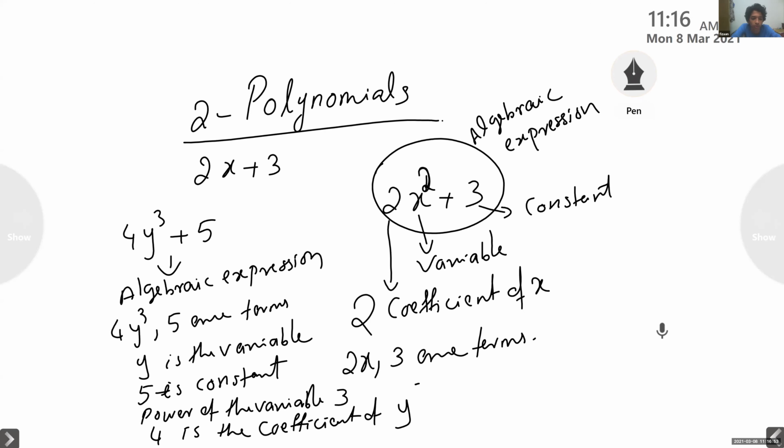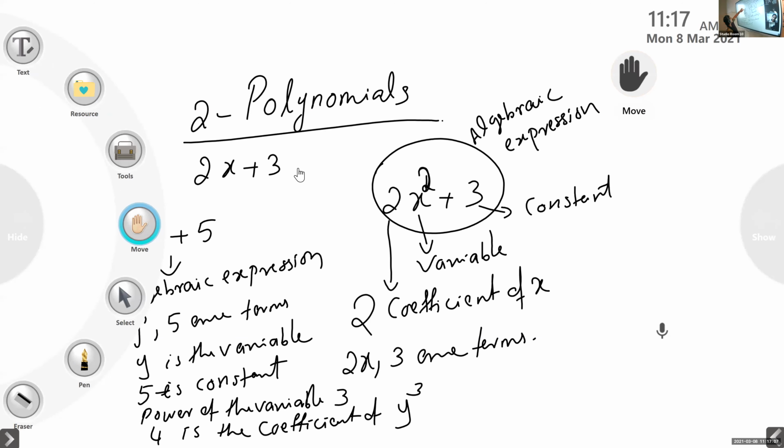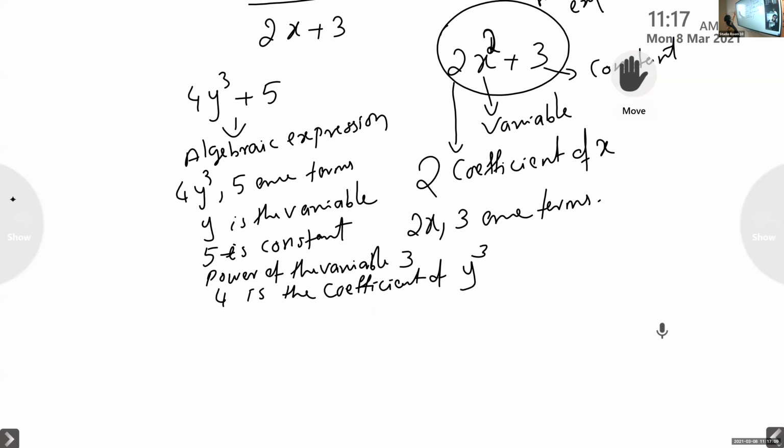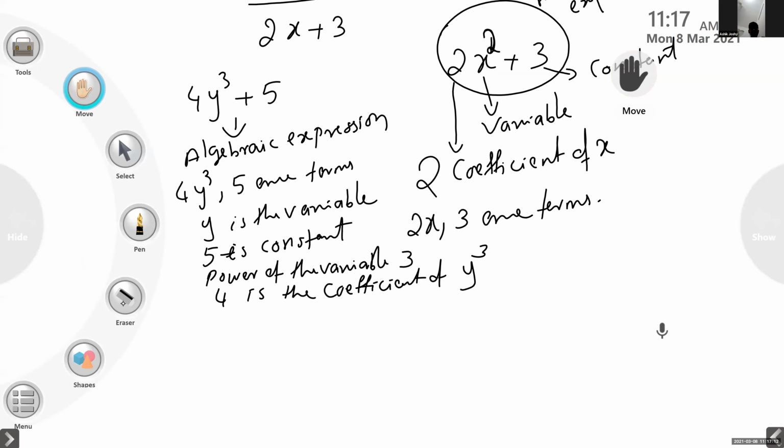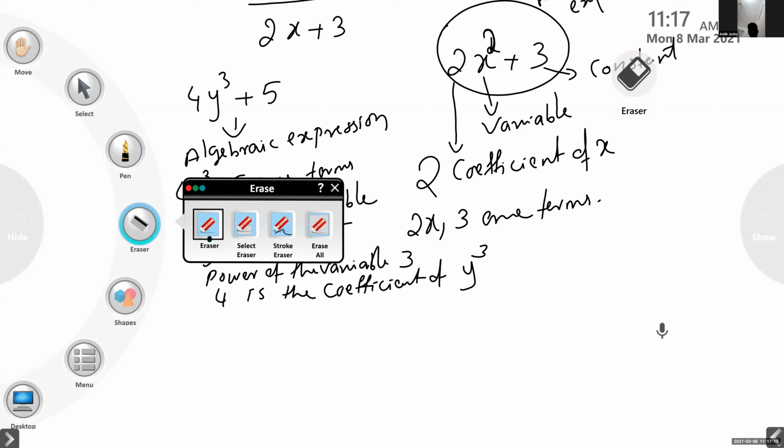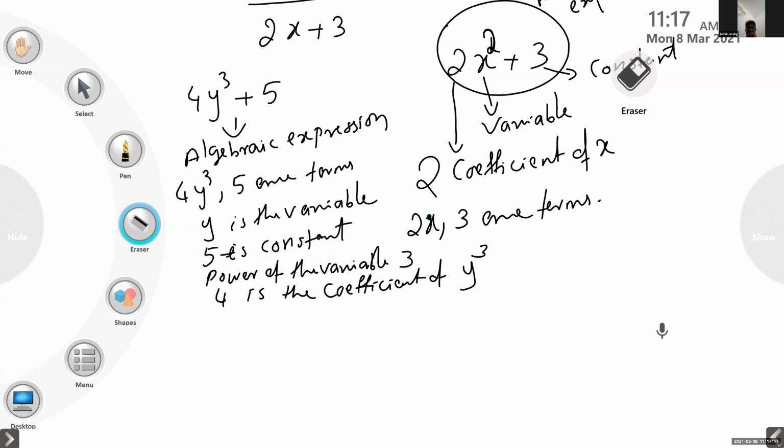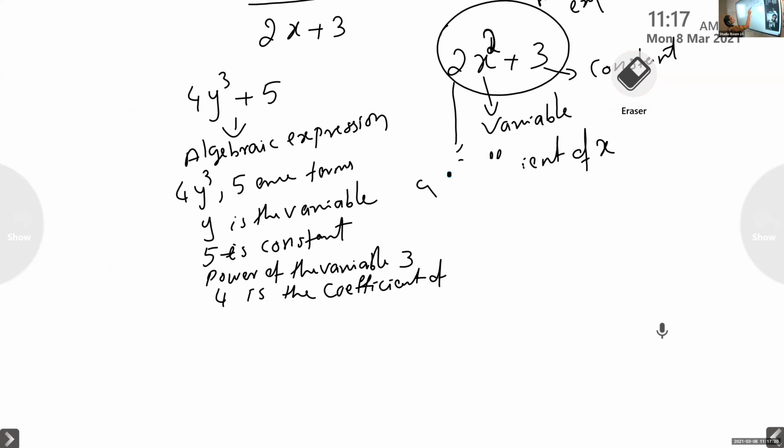Ma'am, can we write this? Yes, write it. So for this algebraic expression 4y cube plus 5, we can write all these things about it. This is notes now. Write in your notes, give a heading. This is actually the revision of your 8th standard. I'm just introducing what is a polynomial. Okay, so it is an algebraic expression.